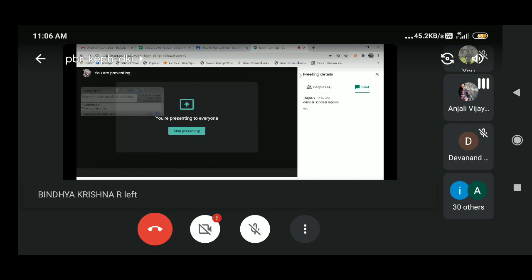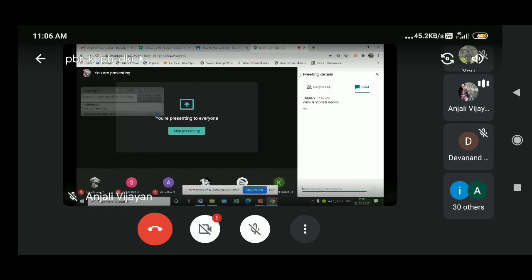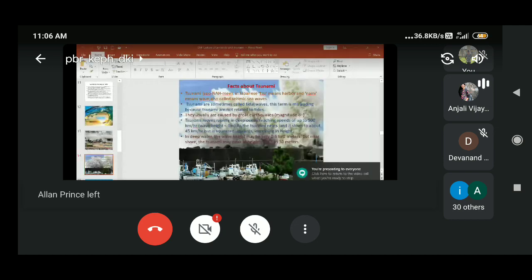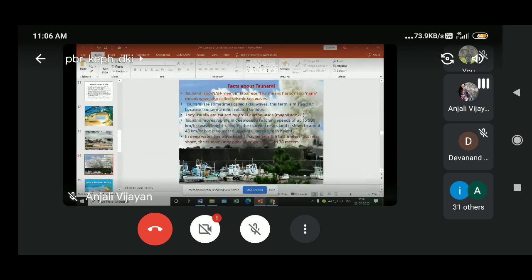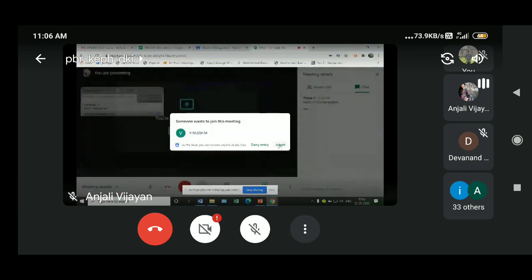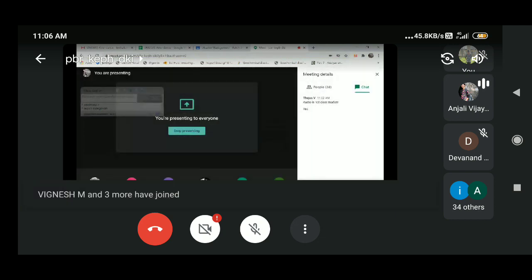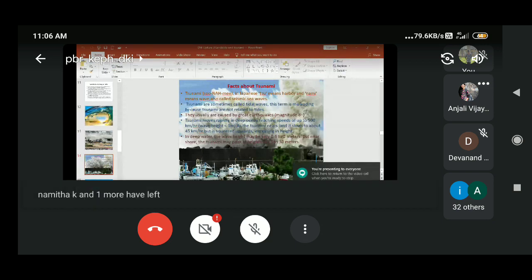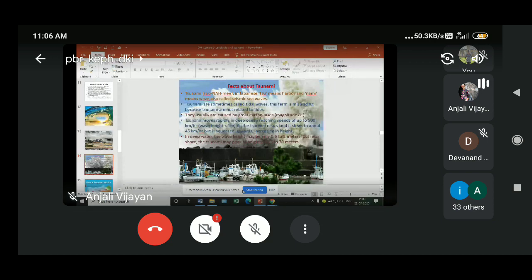Tsunami is a Japanese word, and tsunami is very common in Japan. Normally we think a tsunami is a single wave, but actually it's not that way. A tsunami comes as a series of giant sea waves. Tsunamis are sometimes called tidal waves, but that is a wrong term because tsunami is not related to tides. We can call it a harbor wave or seismic sea wave.